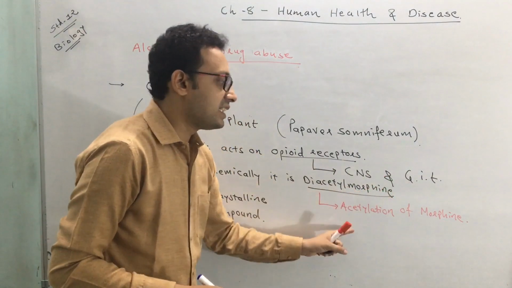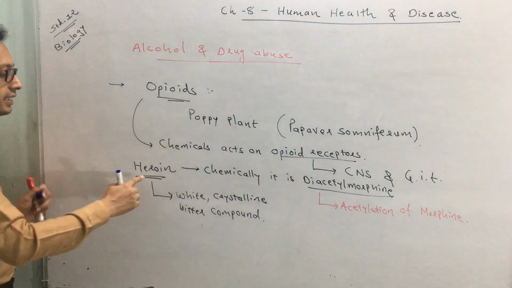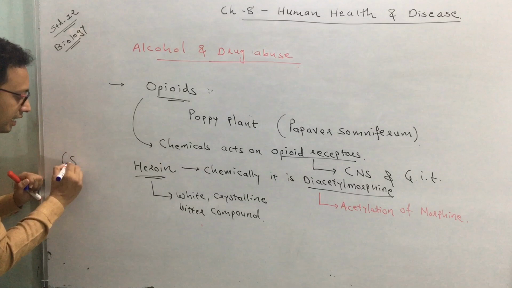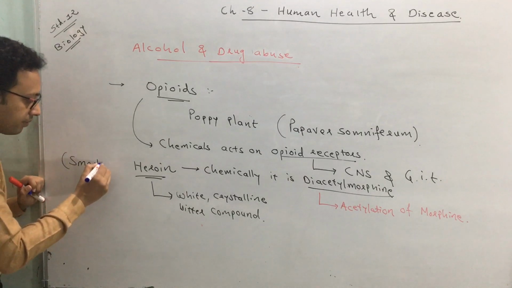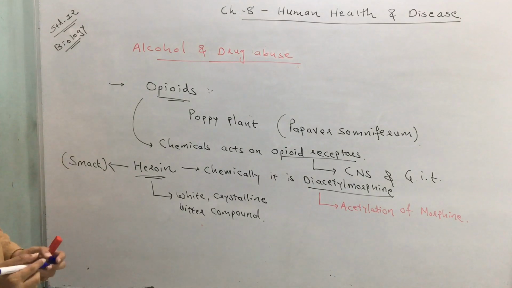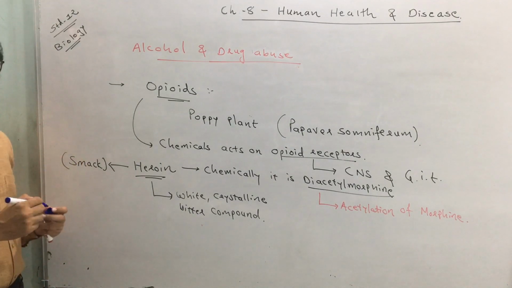Then acetylation is done, we convert it to diacetyl morphine, and that diacetyl morphine is called heroin. Heroin is also commonly called smack. What's another name of it? It can also be called smack.